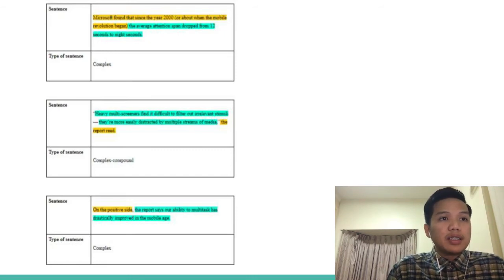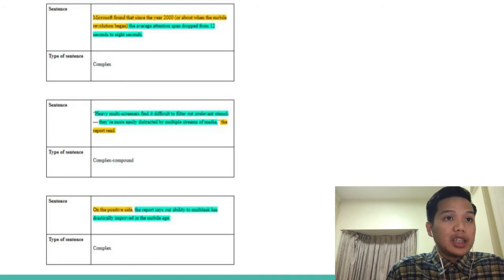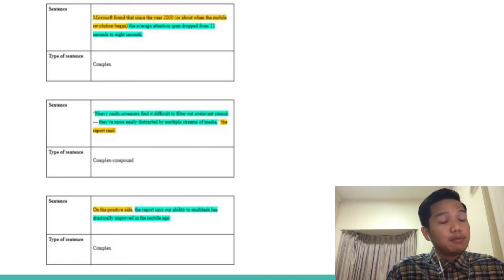After that, the next sentence we have is, heavy multi-screeners find it difficult to filter out irrelevant stimuli. They are more easily distracted by multiple streams of media, the report read. So this sentence is classified as a complex compound sentence. Why? Because there are 2 independent clauses and 1 dependent clause.